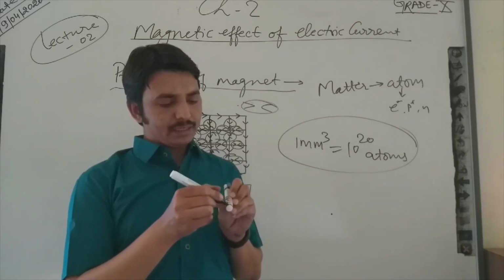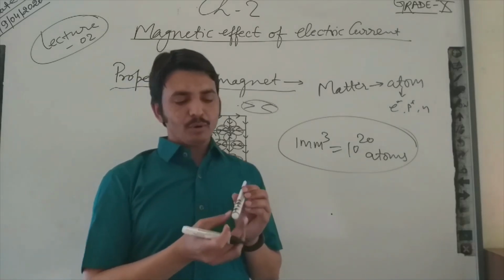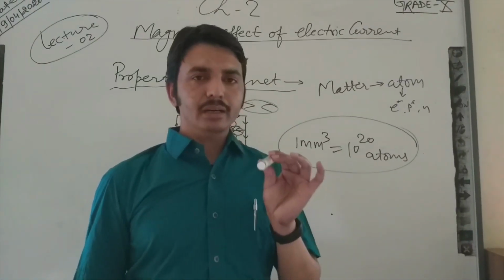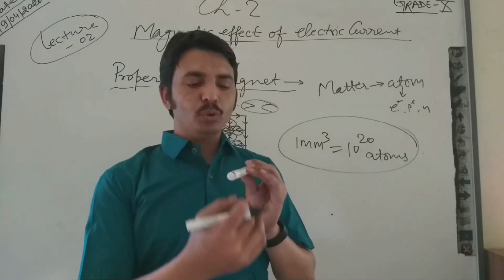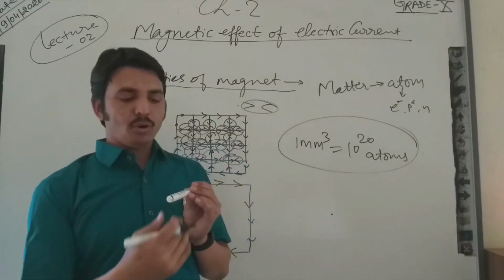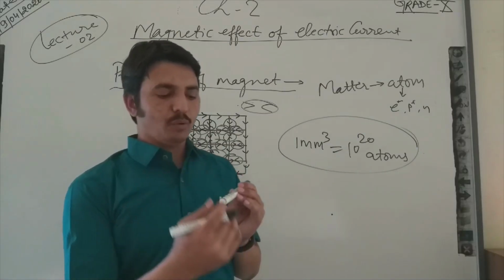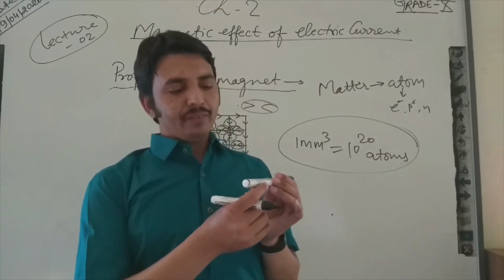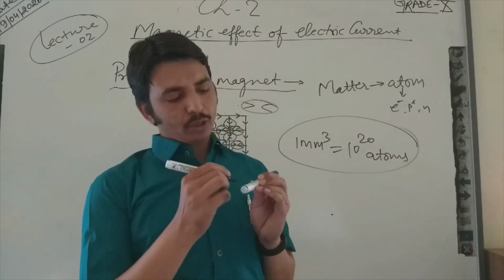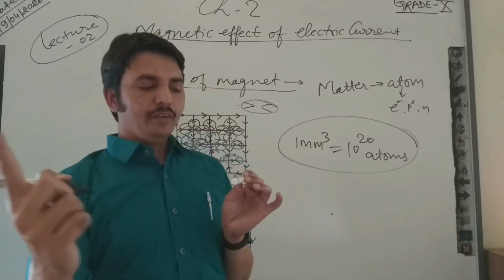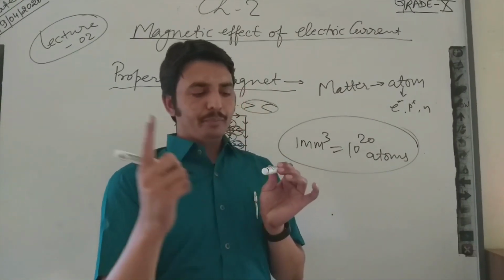So you can see the magnetism of any magnet occurs due to currents that are present on the surface boundary of the object. Because this is the clockwise direction if you are seeing from this side.